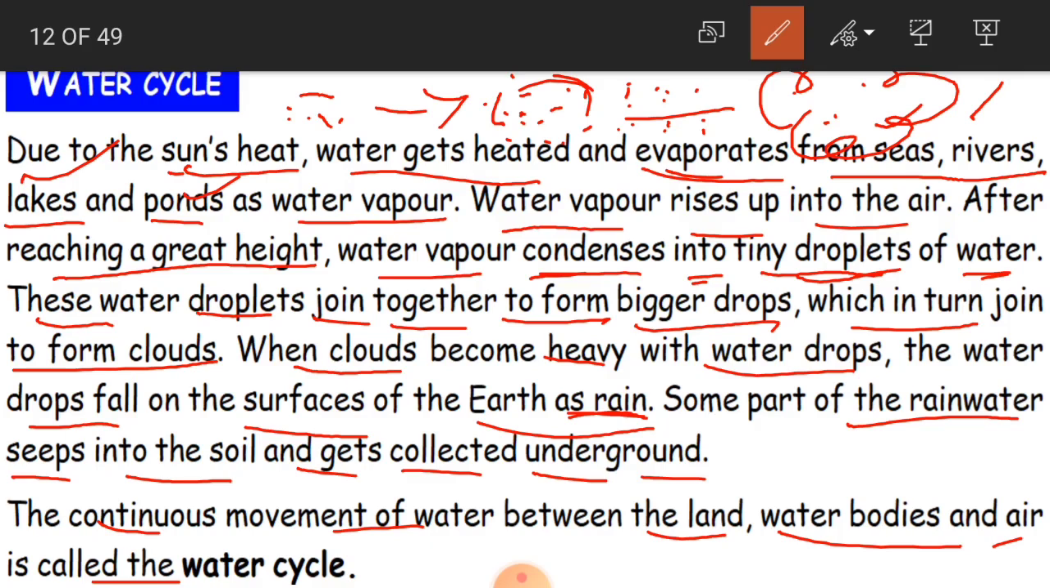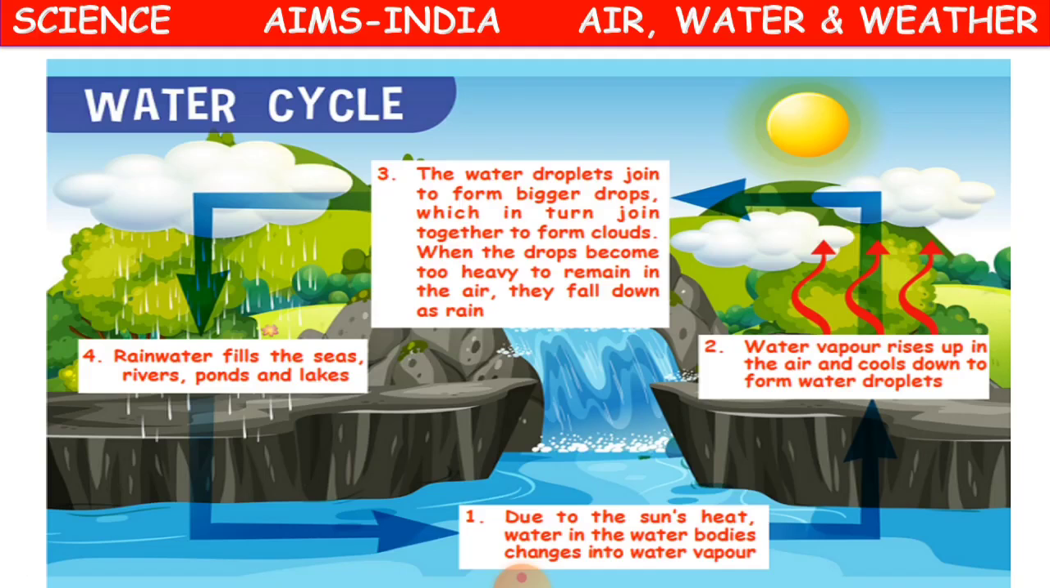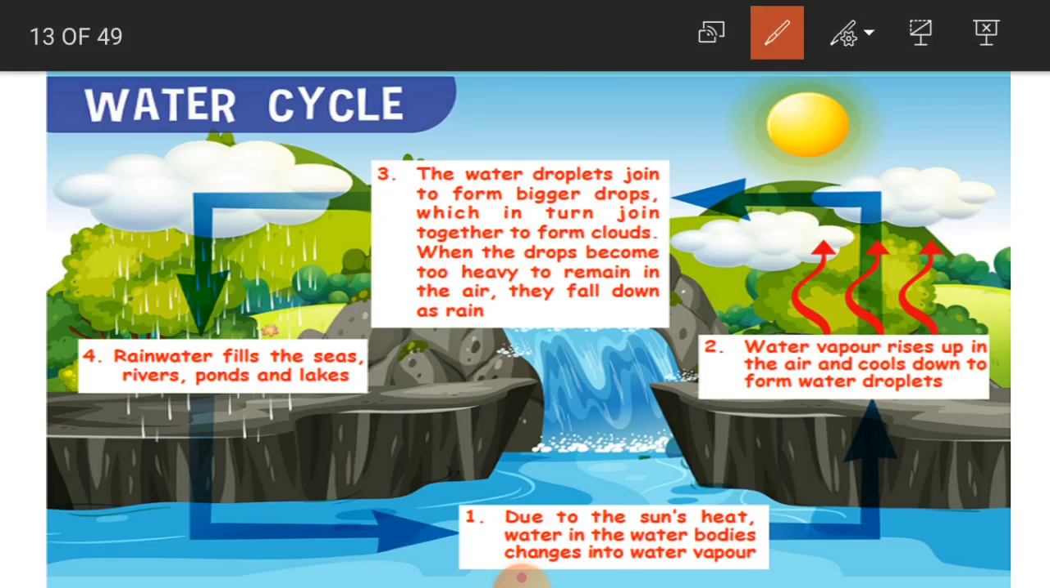And the continuous movement of water between the land, water bodies and air is called the water cycle. The continuous movement of water between what? Land, water bodies and air. It is called the water cycle. Clear, children? Understood? Yes, now see here in the picture, so you will be having a clear picture here. Water cycle. See the arrow marks?